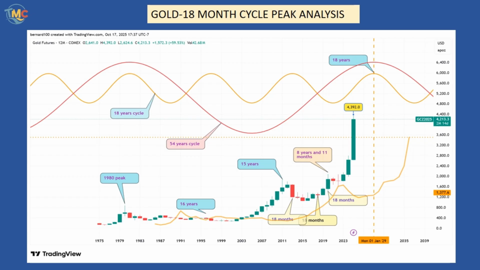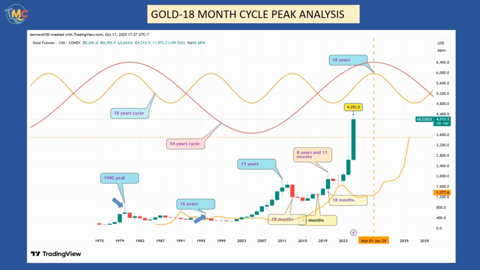In the gold market, the 18-year cycle and the peak analysis have an average between 16 and 18 years. Let's start with the first 20th century major peak of 1980. In 1980 the gold market formed a peak at $873. The first 18-year cycle formed its peak in 1996 at $419.